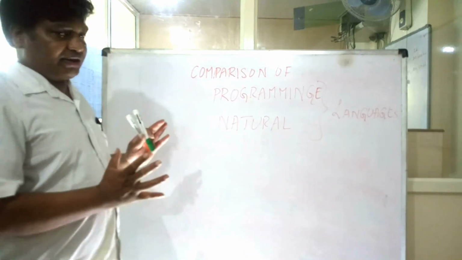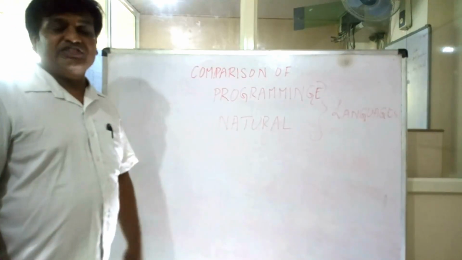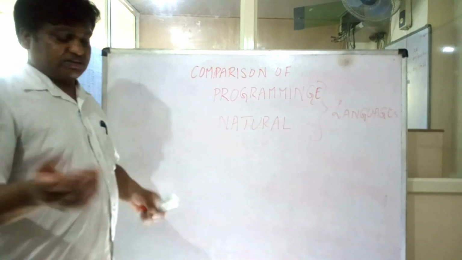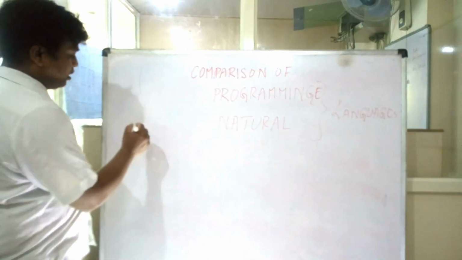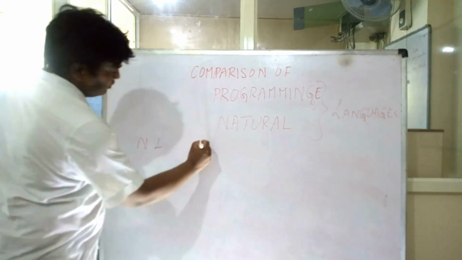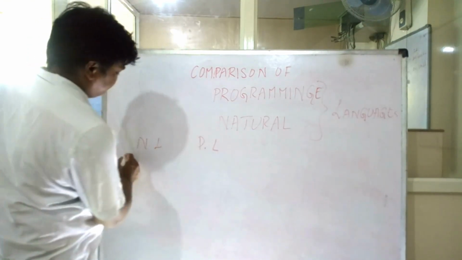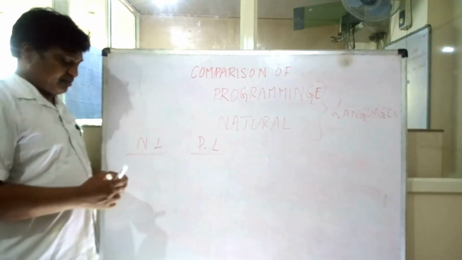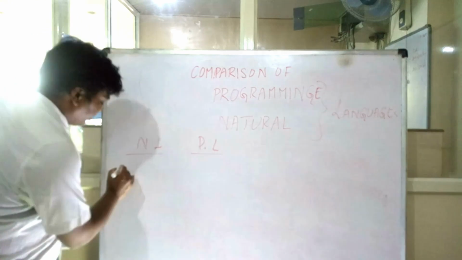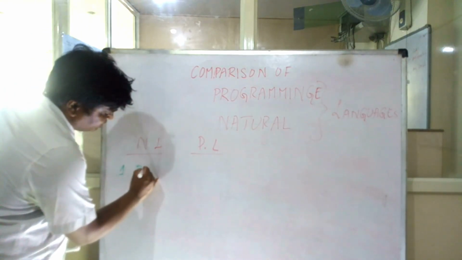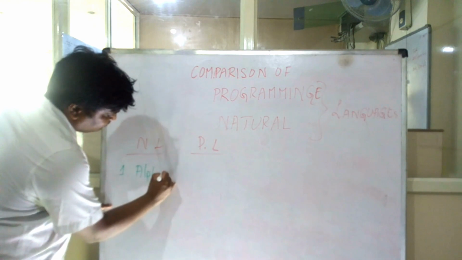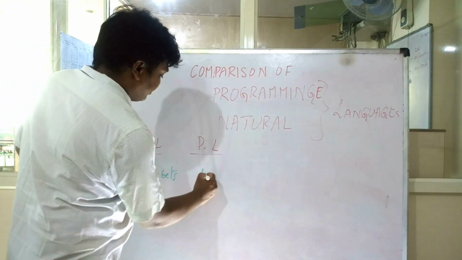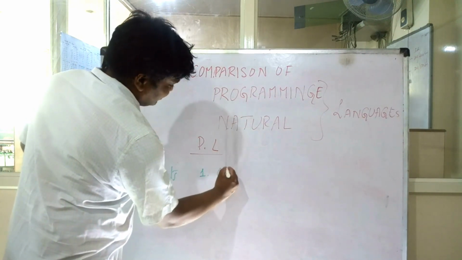So what is the similarity or dissimilarity between these two? I am just going to compare natural language and programming language in this very small video. What is there in the natural language and what is there in the programming language? In natural language we use alphabets. In programming languages, the equivalent of this is called the character set.